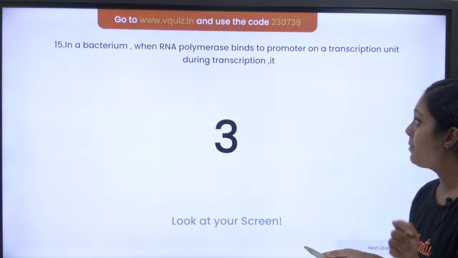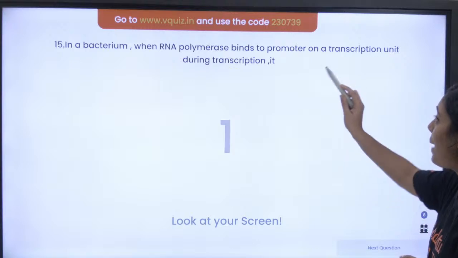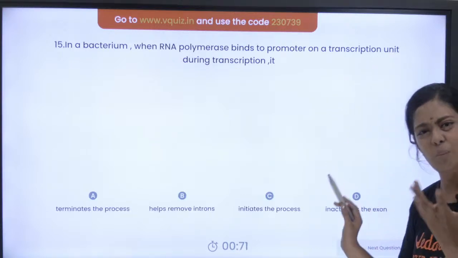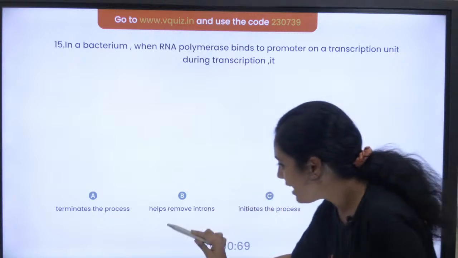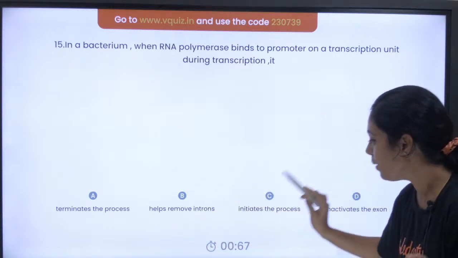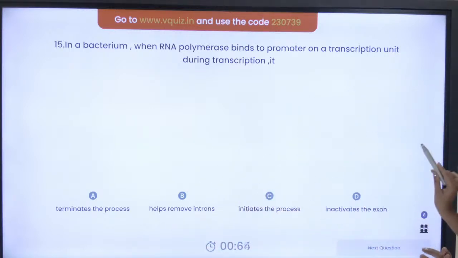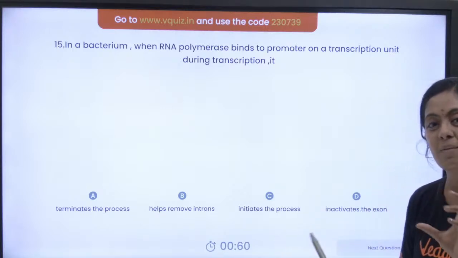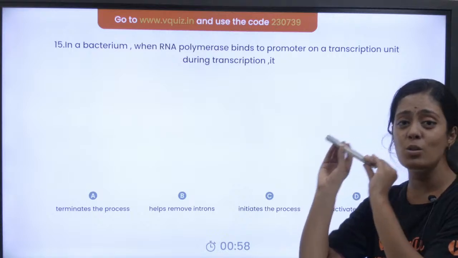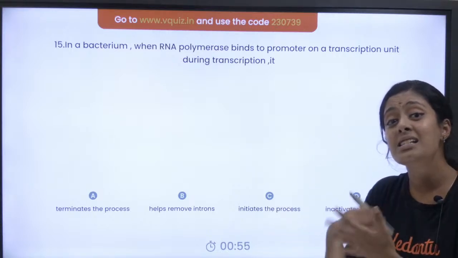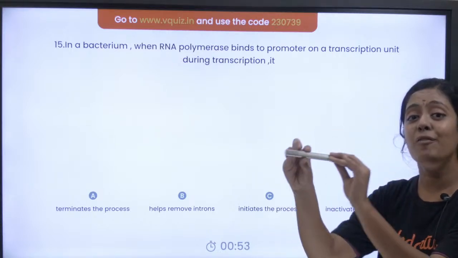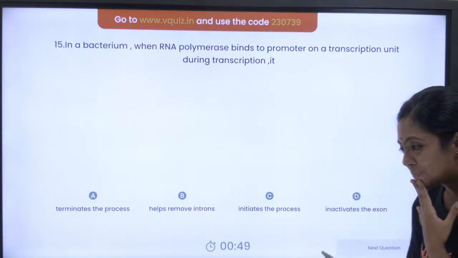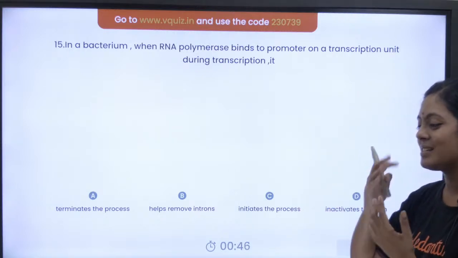In a bacterium, when RNA polymerase binds to the promoter on a transcription unit during transcription, it terminates the process, helps remove intron, initiates the process, or inactivates the exon. It is a very easy question. What have they said? RNA polymerase goes and binds to the promoter. And what does this RNA polymerase do after going and binding to the promoter? Very easy. Let me see the answers quickly.